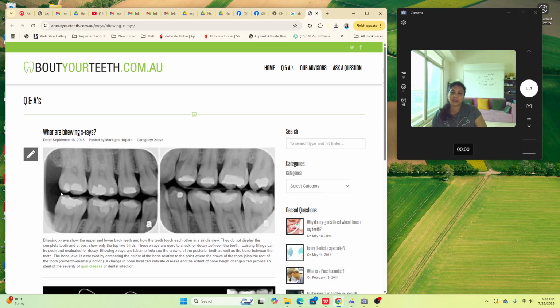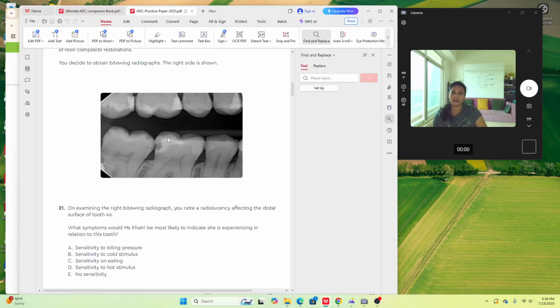Now, an ideal bite wing radiograph should have minimum gap between the upper and the lower teeth, and all the teeth should be kind of straight, like the angulation has to be very parallel, and there should be no overlap of the teeth. If there is overlap, that means the angulation was faulted, and the entire film should be exposed properly. There should not be any cone cuts or something. If you achieve that, then that is your ideal bite wing radiograph. Now I'll go back to the question.